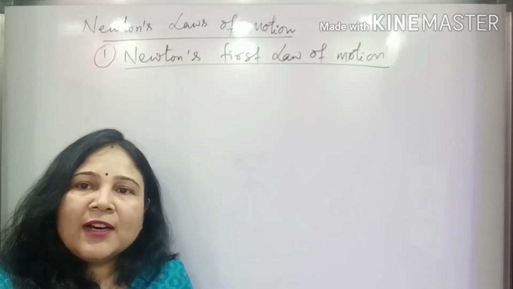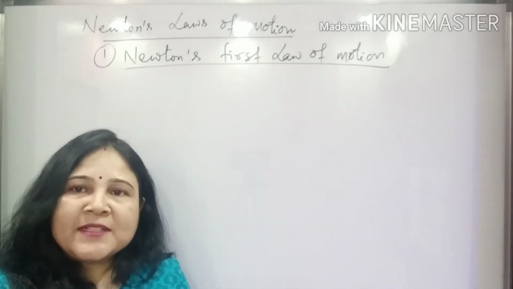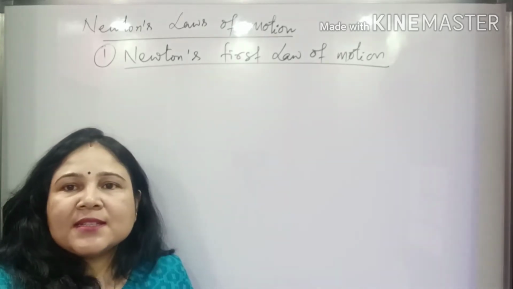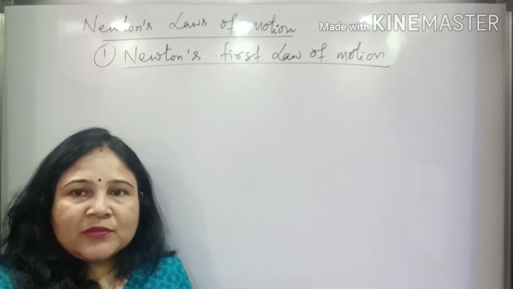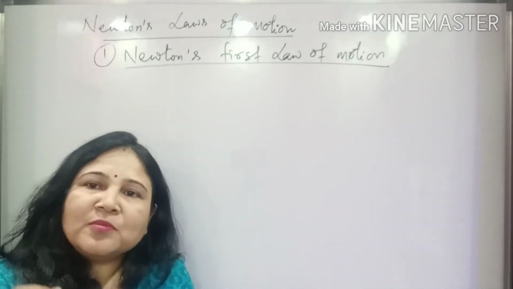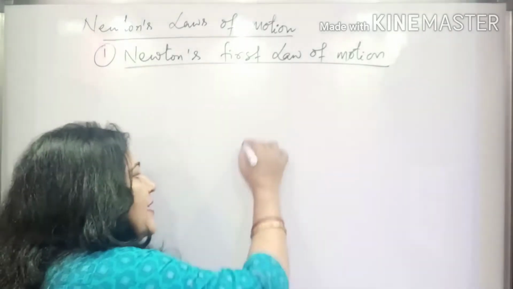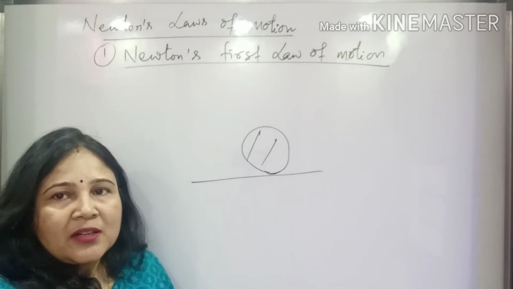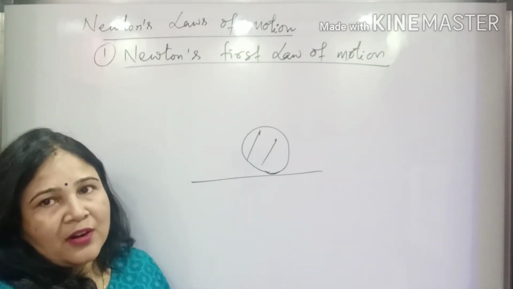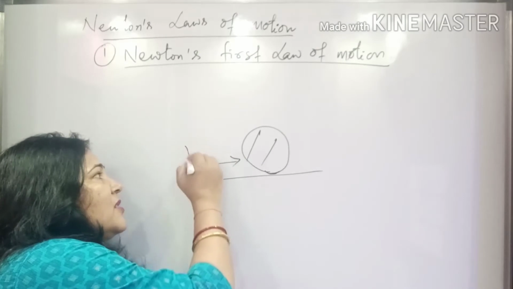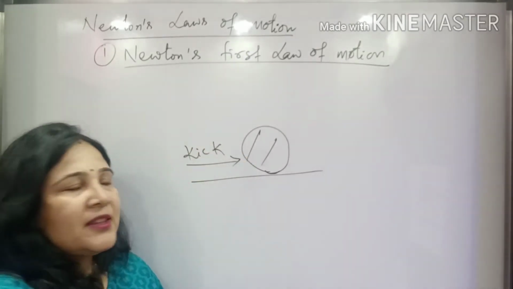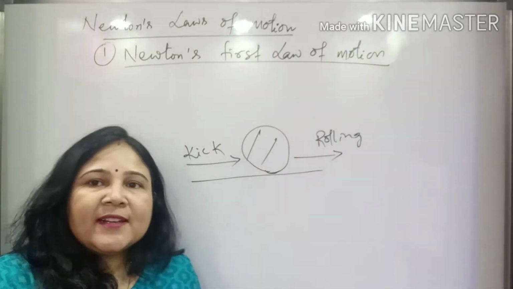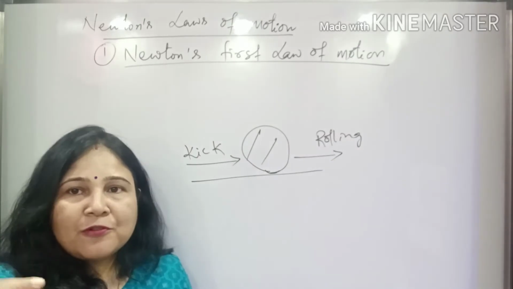Actually, let's see how motion and force are related with each other. Before Galileo, Aristotle suggested that to start a motion, a force is needed. Yes, that is your observation. Let's suppose a football is resting on the ground. Unless you kick it, it's not going to roll over the ground. If you give a kick, you are applying force to it, and only then it will start rolling. So to start the motion, a force is needed.